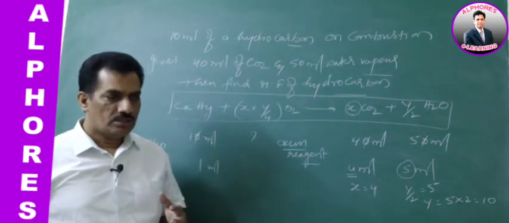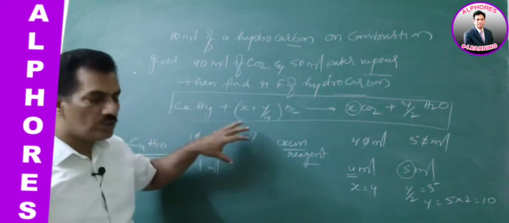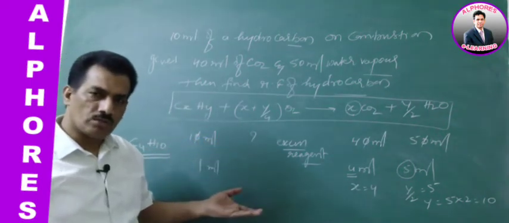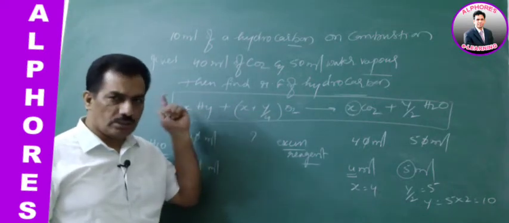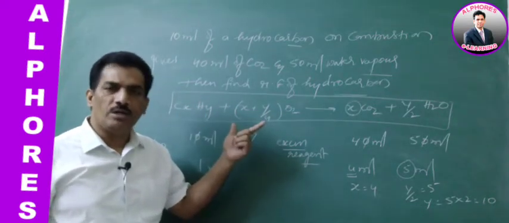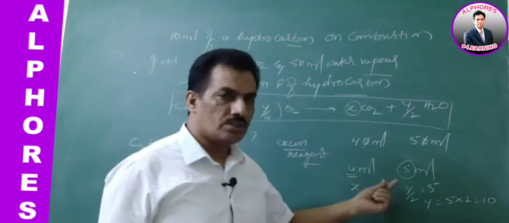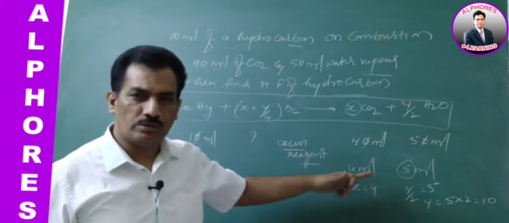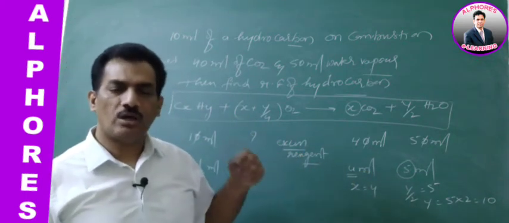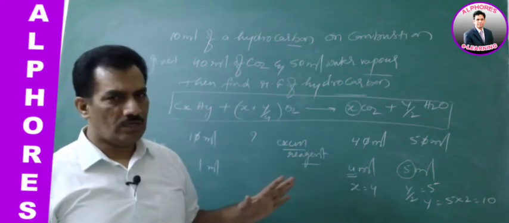Are you following this? What we are considering is that the volume ratio is taken as the molar ratio as per Avogadro's law. By applying this stoichiometric equation, we are comparing these coefficients, which are obtained from given volumes, and that volume ratio is now equated to molar ratio. Are you clear with this one?